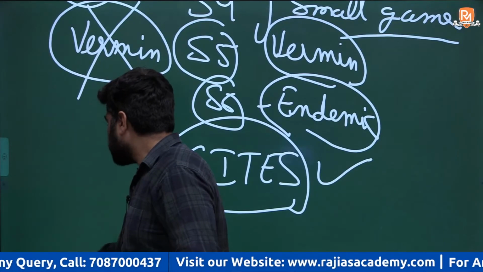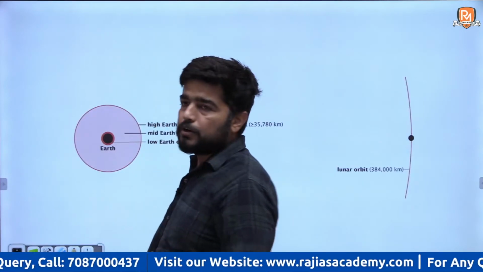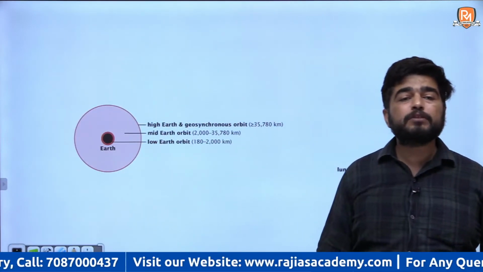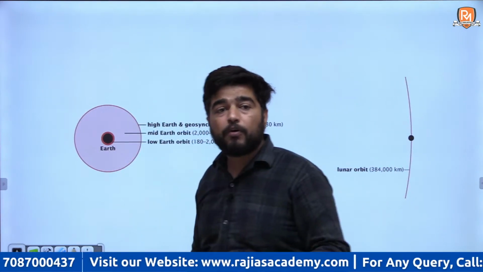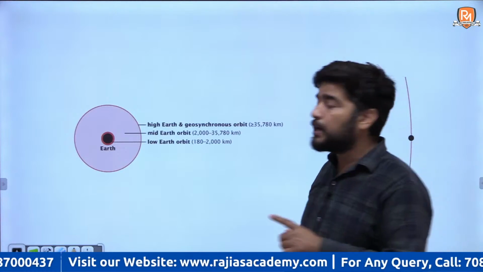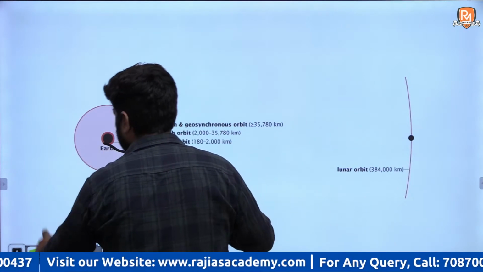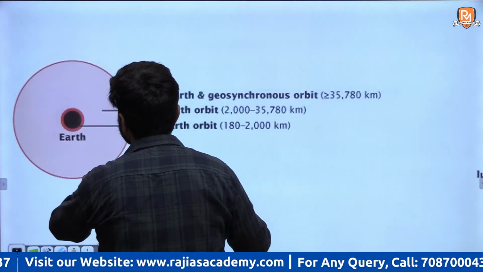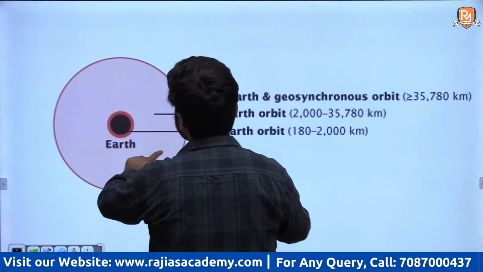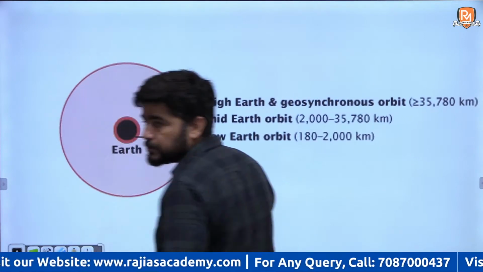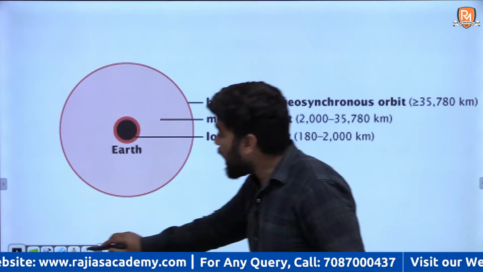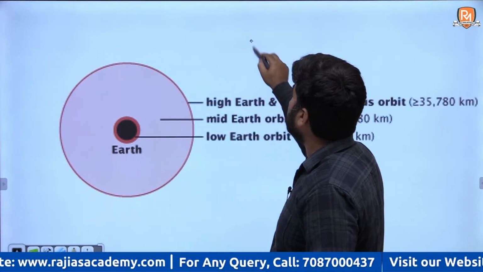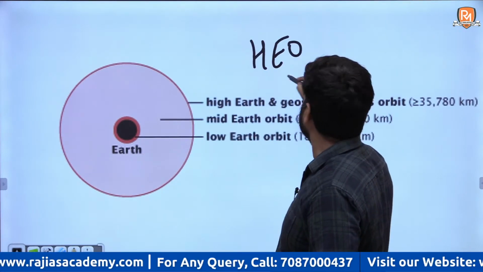Okay, on the basis of height from the surface of the Earth, we divide the orbits into three kinds of orbits. Is it visible? High Earth orbit, you will write high Earth orbit.